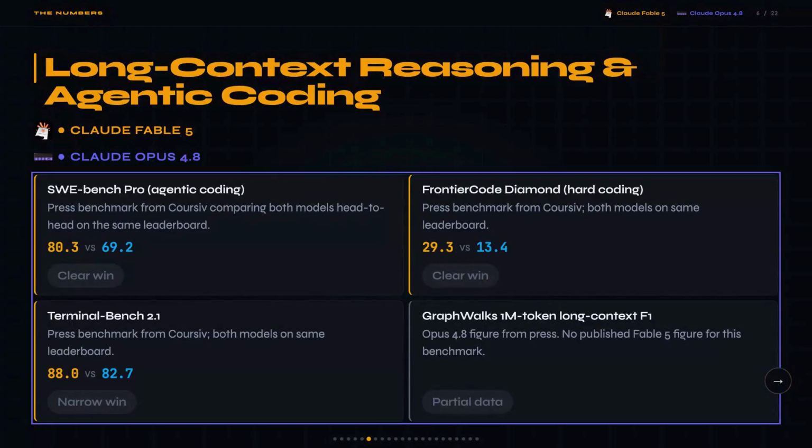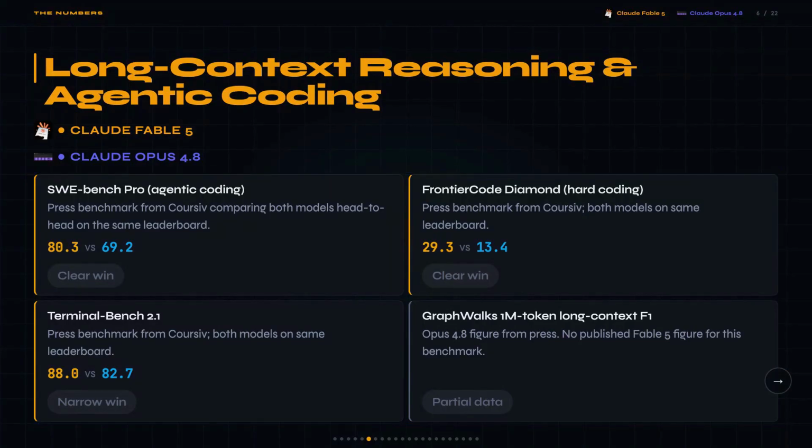I pulled the Coursive leaderboard where both models ran the same benchmarks. Fable 5 hit 80.3% on SWE Bench Pro. Opus 4.8 hit 69.2%. On Frontier Code Diamond, Fable 5 scored 29.3% and Opus 4.8 scored 13.4%, which is more than double. There's no published Fable 5 figure for the GraphVox 1 million token retrieval test, so Opus 4.8's 68.1%